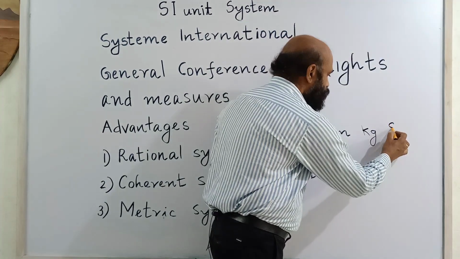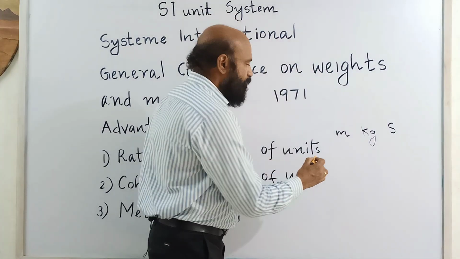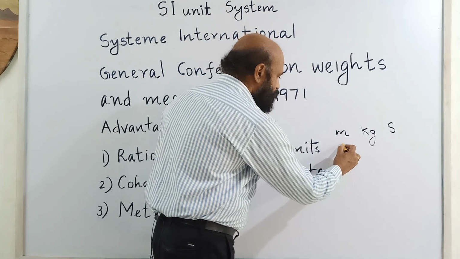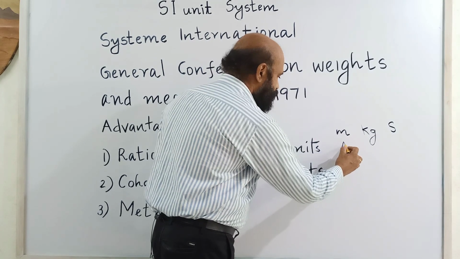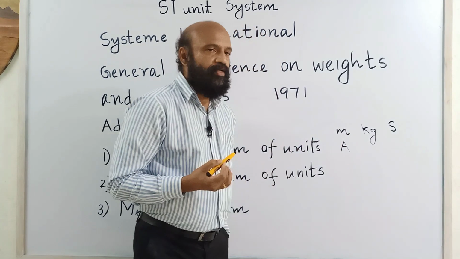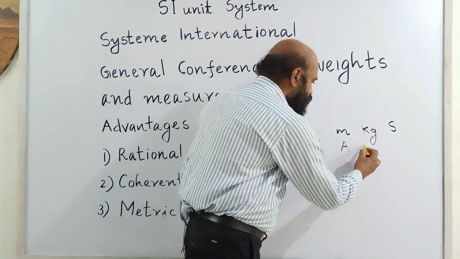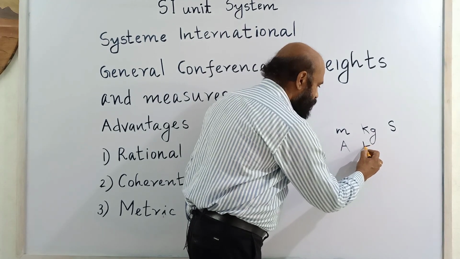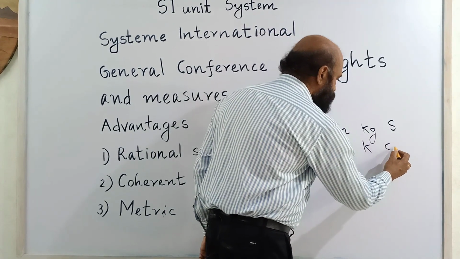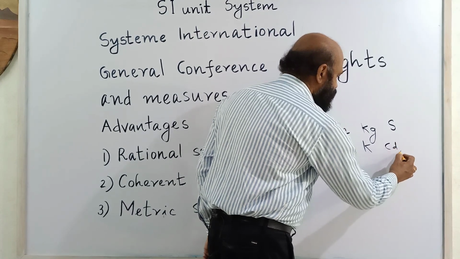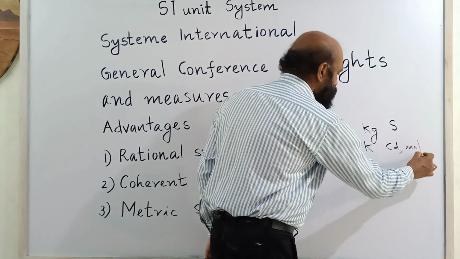Second is the unit for time. Electric current is measured in ampere. Then temperature is measured in Kelvin. Luminous intensity is measured in candela and amount of substance is measured in mole.